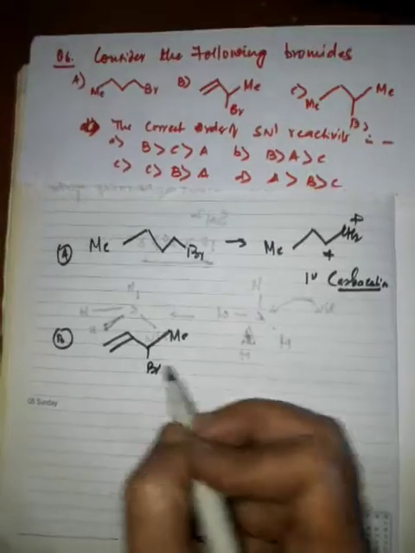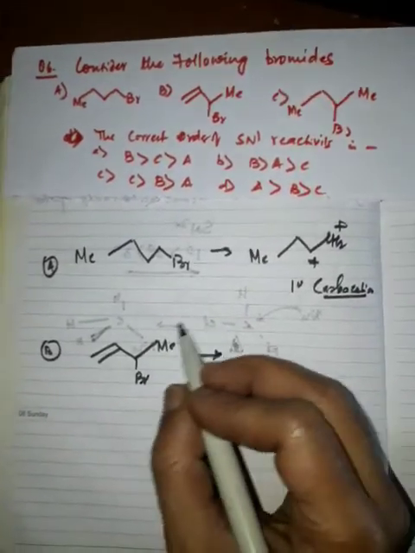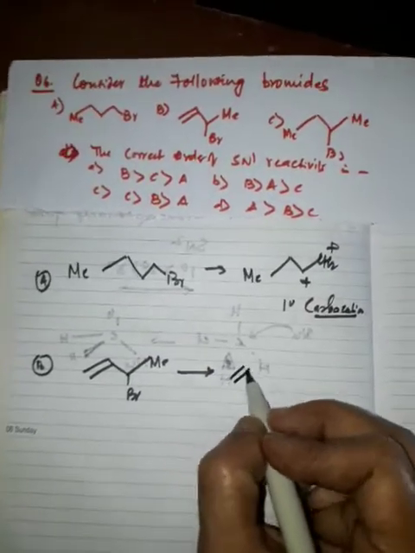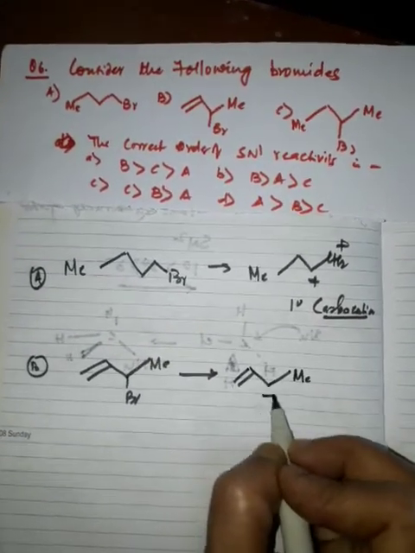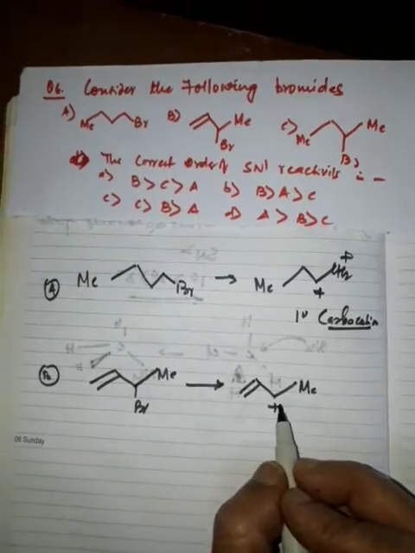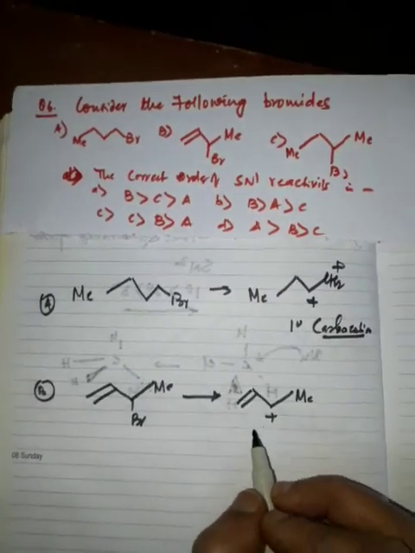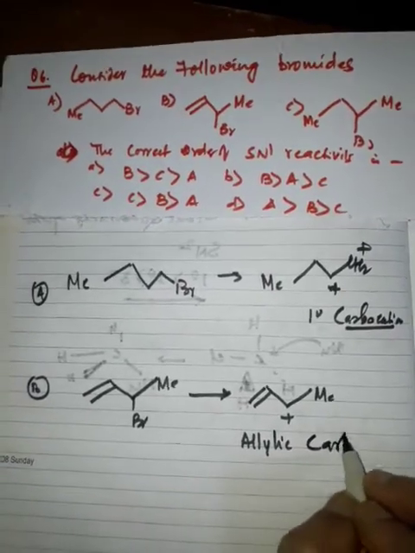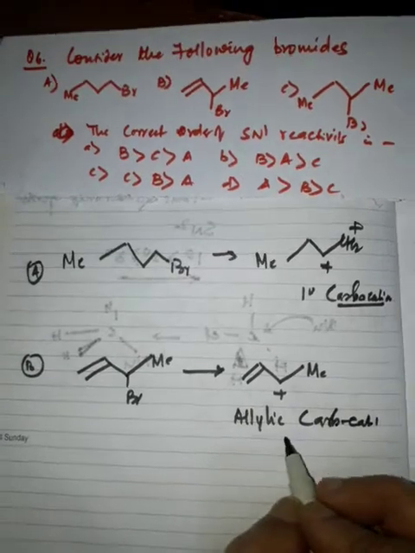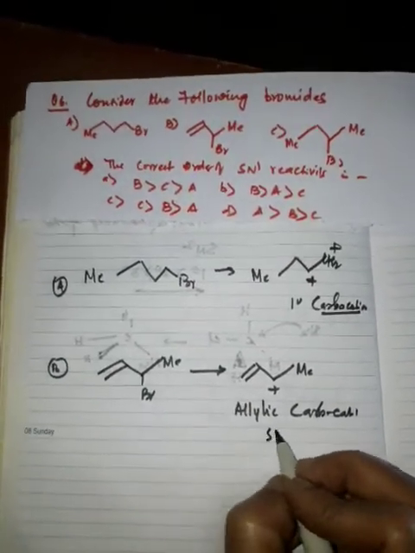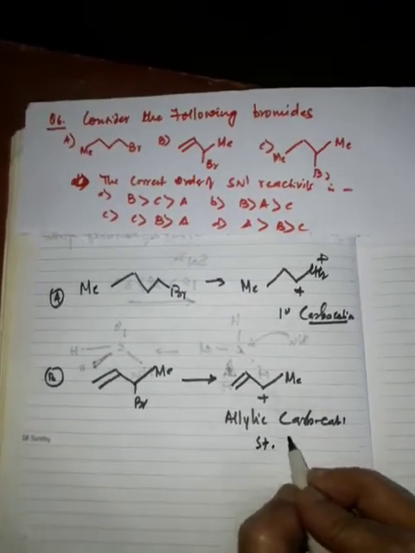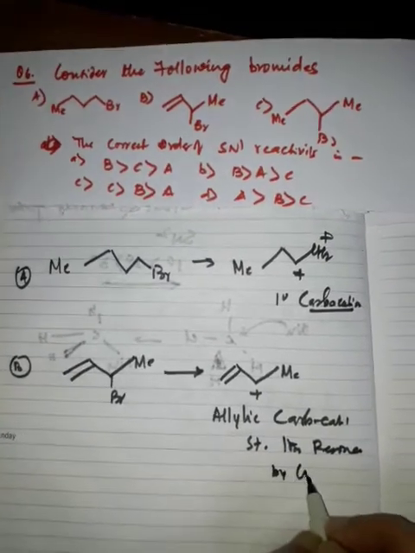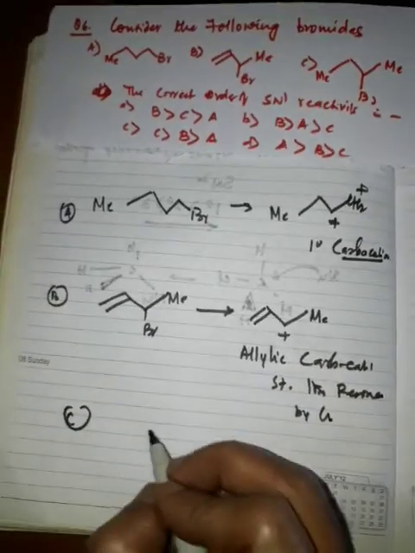Now in option B, you see methyl, here is the bromine. After the SN1 reaction we have to form the carbonium ion. This is the allylic carbocation. This allylic carbocation is stabilized through resonance by conjugation. And the other option is C.